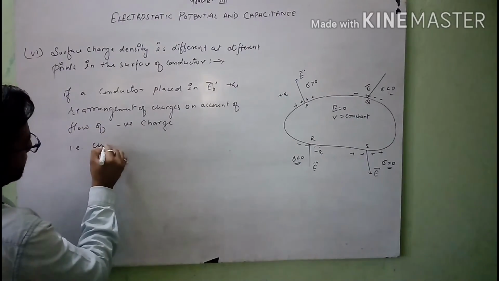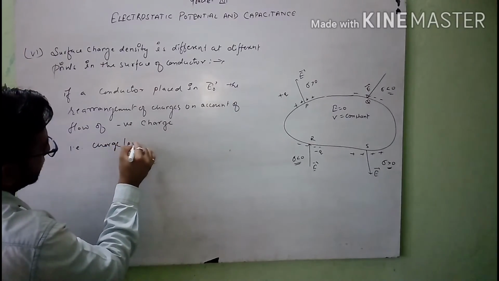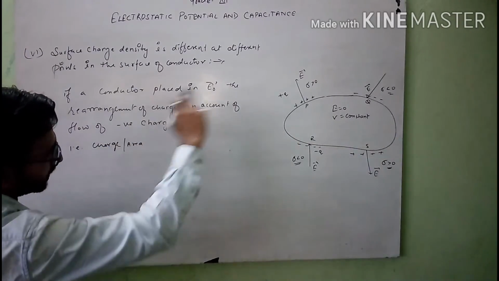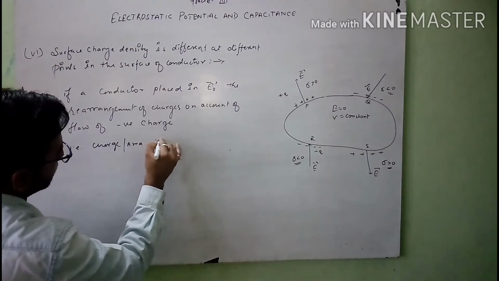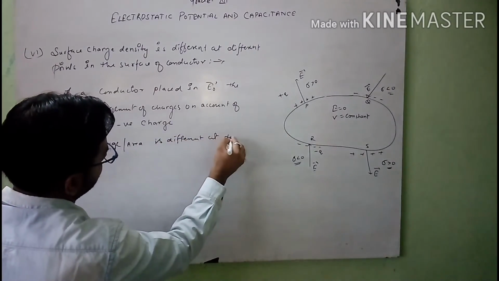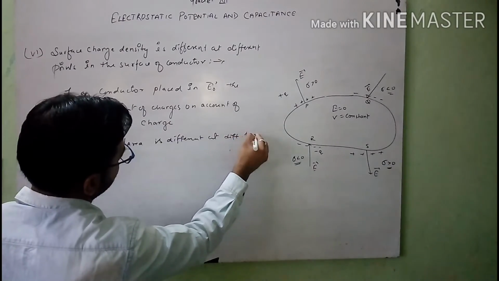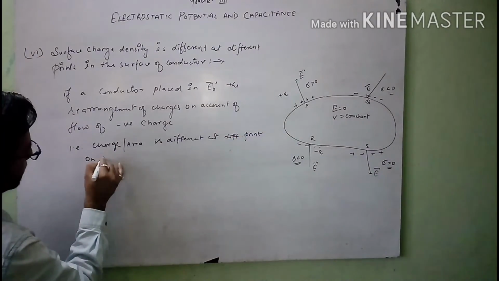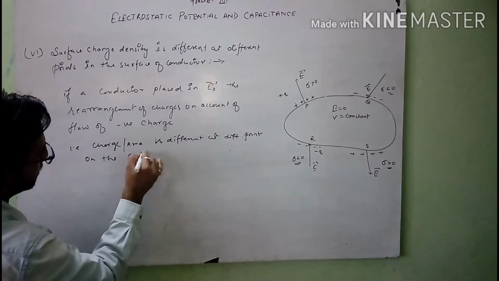It means the charge per unit area is different at different points on the surface of the conductor.